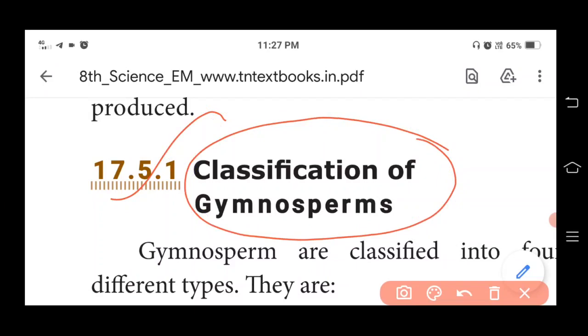So only these topics you are going to learn in lesson 17, Plant Kingdom.